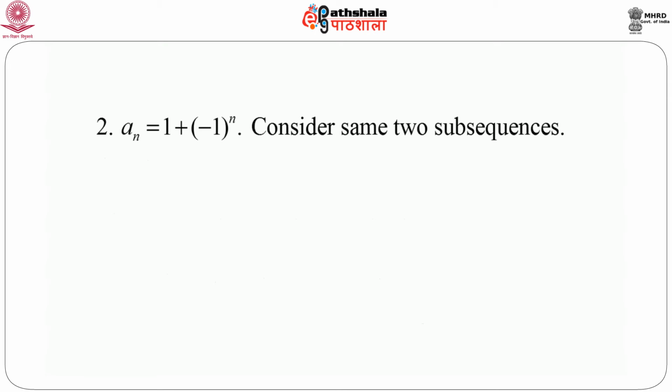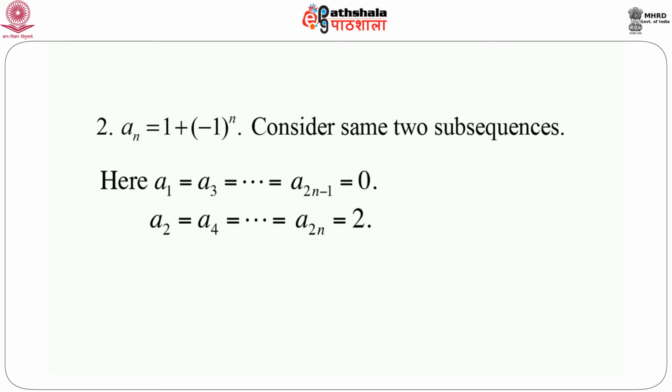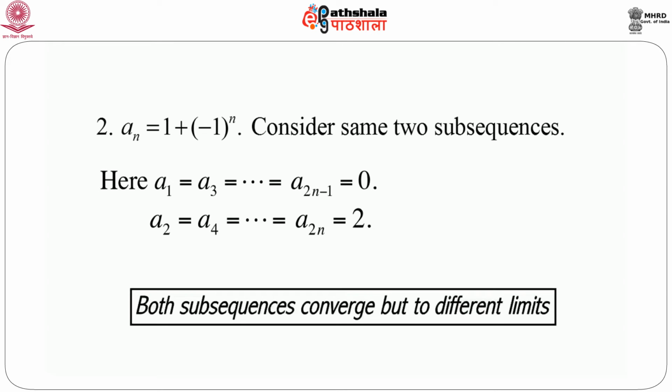Consider another sequence, which is 1 + (-1)^n, and consider the same two subsequences, one with respect to odd numbers of n, another with respect to even numbers of n. It is clear that a1, a3, a_{2n-1} and so on, for all odd numbers of n, is 0, and for all even numbers of n is 2. So if we consider n goes to infinity for the first subsequence, then the limit of a_{2n-1} is 0, and the limit of the second subsequence is 2. So both the subsequences converge, but they converge to completely different limits.